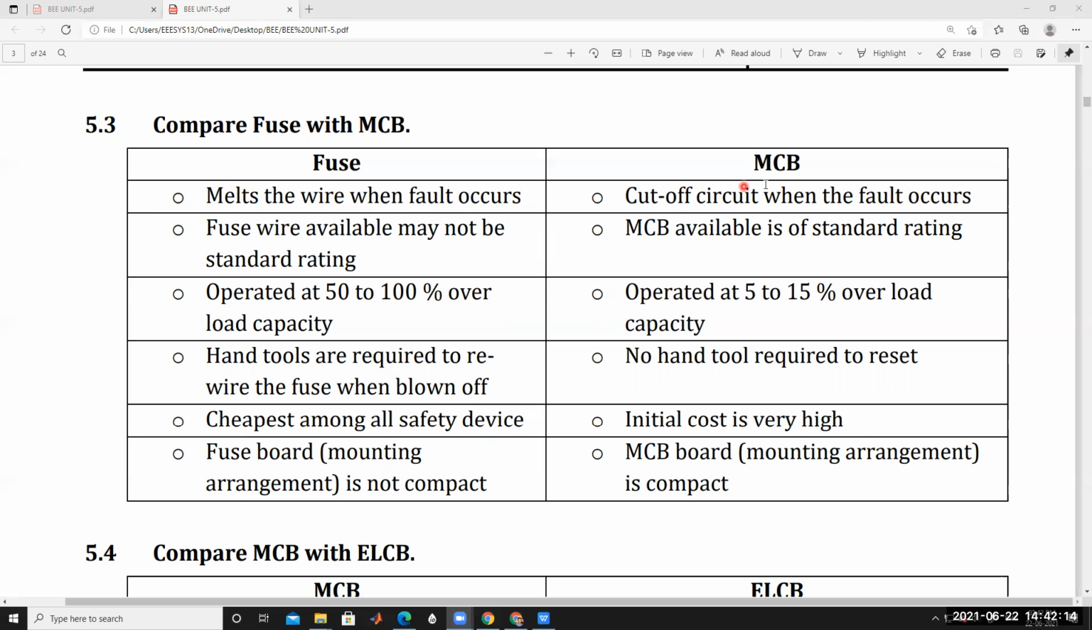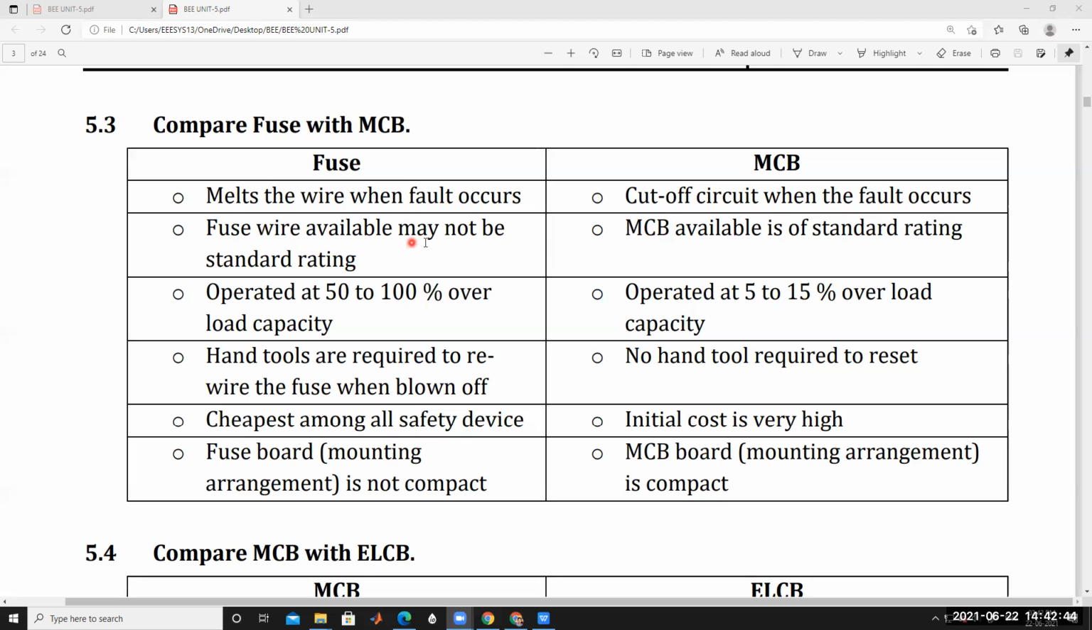But here, the MCB cuts off the circuit when a fault occurs. Okay, under a fault condition, it just opens the contacts. The MCB automatically opens the contacts when a fault occurs. Understood? In a fuse, if a fault occurs, it melts. But here, it just cuts off the circuit. It's just like an open circuit when a fault occurs.